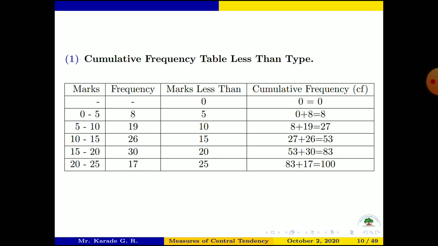See here, very important. Now in this 83 we will add the next row number, next frequency 17. So 83 + 17 is 100. There are 100 students having marks less than or equal to 25. We will call this less than or equal to here. Finally it is very important. There are 100 students having marks less than or equal to 25, okay. So this is the way of making cumulative frequency table less than type.